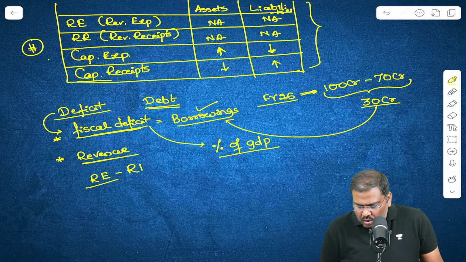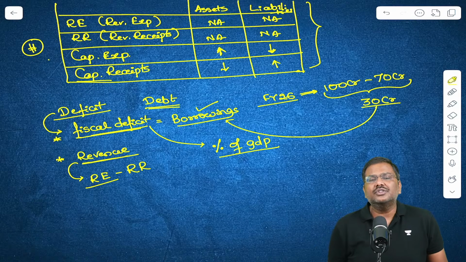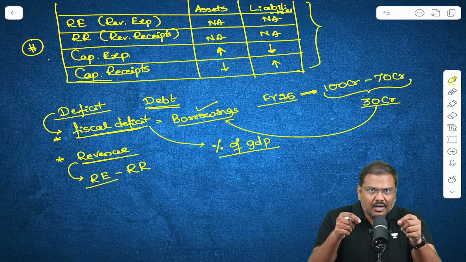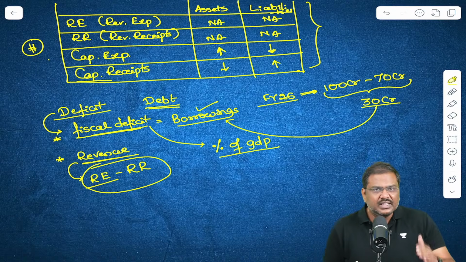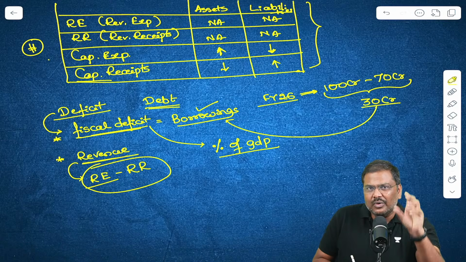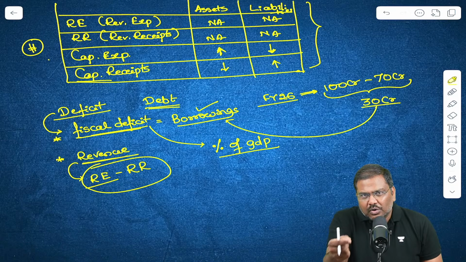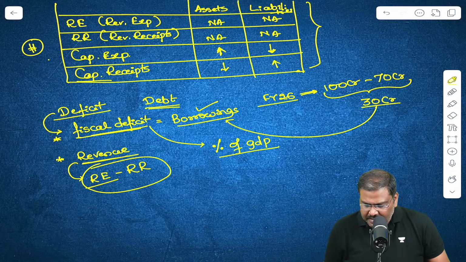The total revenue expenditure minus the total revenue receipts. The shortage in this case, that is by how many rupees you are spending more money under the revenue expenditure head compared to the income earned under the revenue receipts. This is called as revenue deficit.